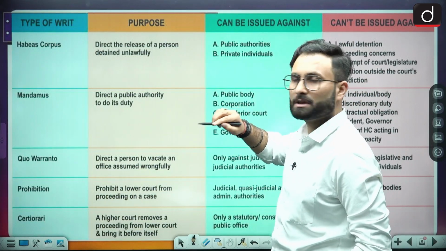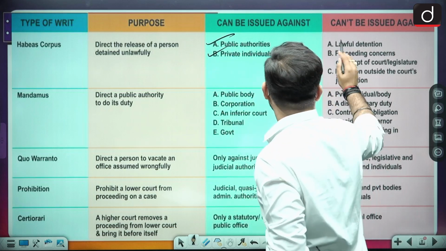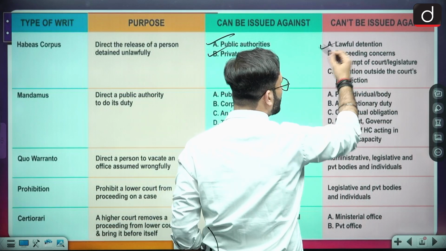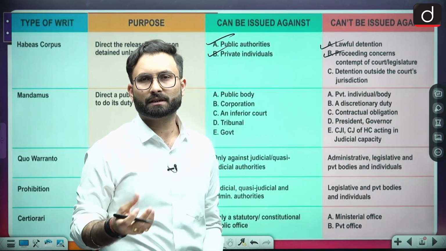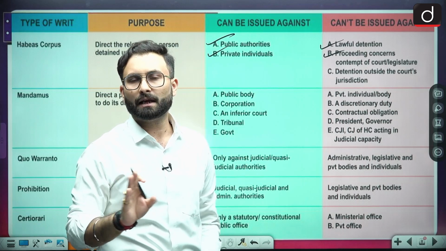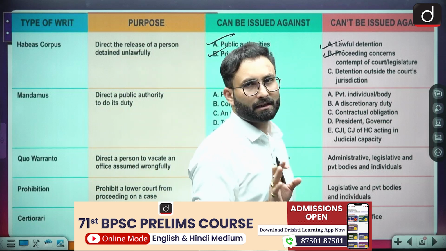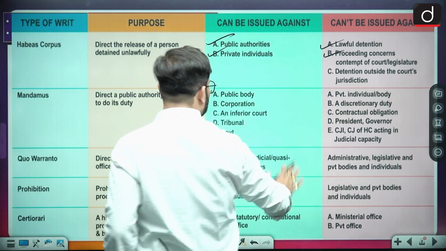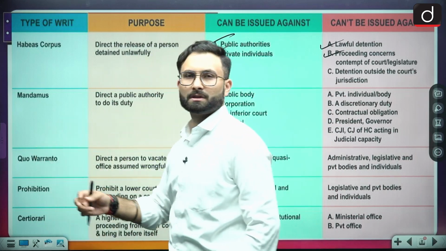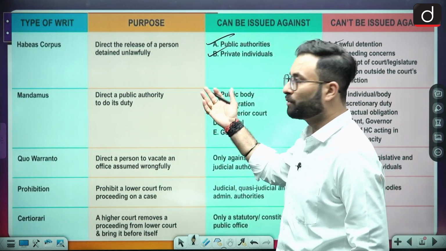Against whom can you issue this? Against a public authority or a private individual, you can go for it. And against whom you cannot: if there are lawful detention proceedings, such as in contempt of court, etc., then they will not be issuing the writs. In the case of preventive detention, etc., they will not go for the writ. Okay, so that is there. Now you can go through this part of the section. I will not be talking about it because that is basically static, so let's not go into the details of that.